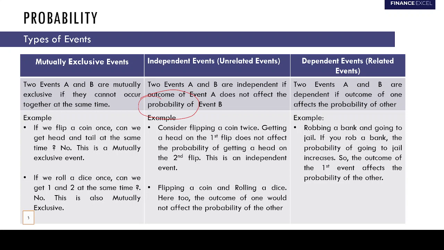This is very important. Examples: consider flipping a coin twice. Getting a head on the first flip does not affect the probability of getting a head on the second flip. So this is an independent event.